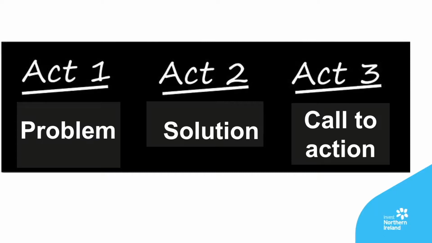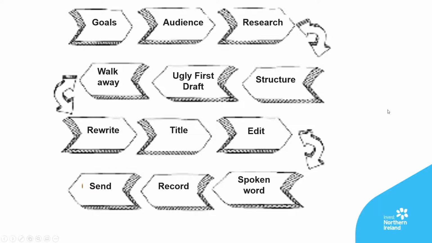You need a roadmap that will take you from a state of confusion to a coherent script. After all, anything good or valuable takes planning and preparation. It just doesn't emerge fully formed onto your laptop. If it did, none of you would be sitting here today listening to me. When we think about the process, start with the goal. Then think about your audience and their needs. How much research do you need to undertake to really understand the issue? What sort of structure will you use to build your script around?